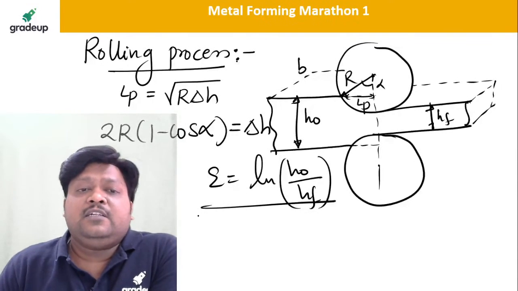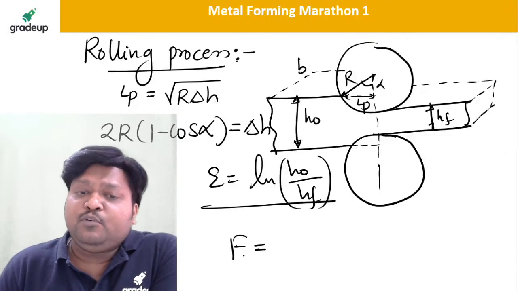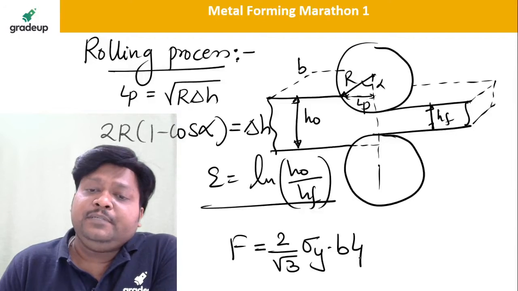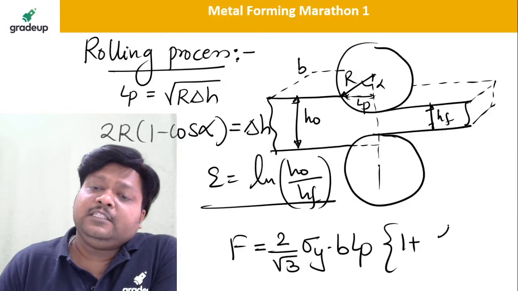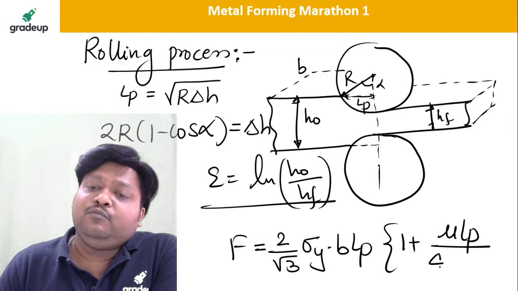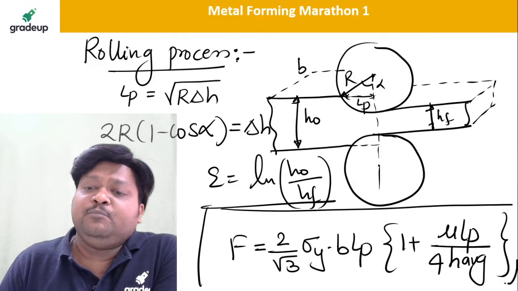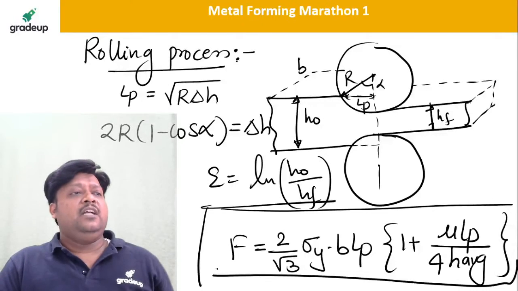Now dear students, what is there in the rolling operation? Force calculation, very important. The force is nothing but 2 by root 3 into sigma y into bracket b L_P into bracket 1 plus mu times L_P divided by 4 h average. So this is a very important force formula, dear students.